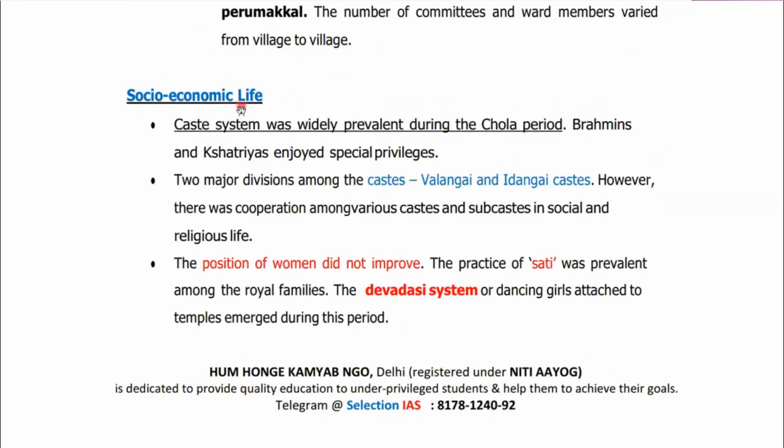Let's discuss the socio-economic life during the Cholas. Here you have to remember just three points. Number one, the caste system was prevalent. Number two, there were two divisions of caste, Valangai and Idangai. Number three, the position of women did not improve. The practice of sati and the Devadasi system were also prevalent.